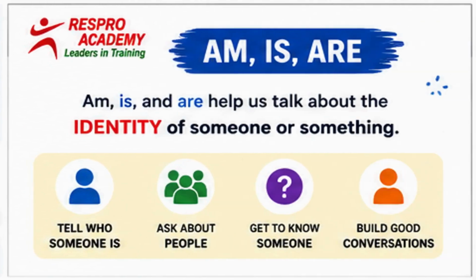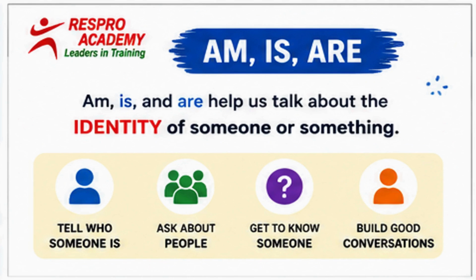Now, let's understand where we use am, is, and are. We use them to tell who someone is, ask about people, get to know someone. They link the subject to its identity. When do we use am? We use am only with the subject I. That is, I am. Let's repeat. I am, I am, I am.